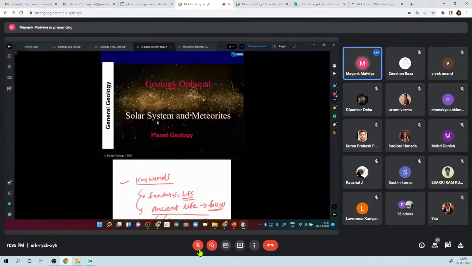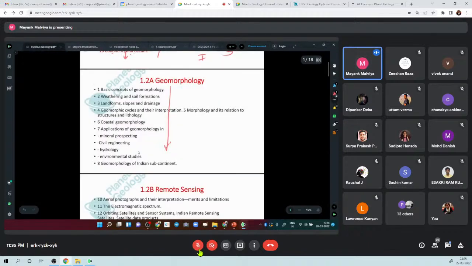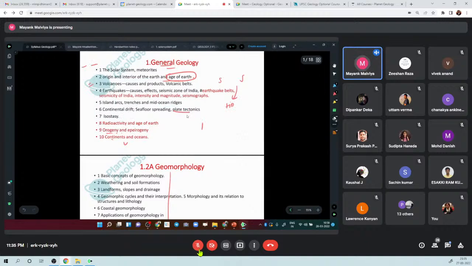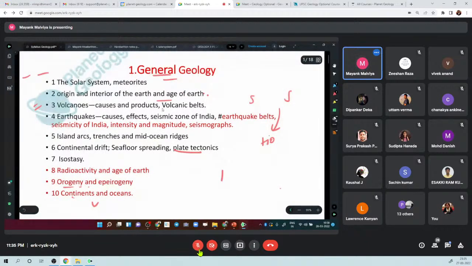Today we won't take a very long class; it will be relatively shorter. Like I mentioned, let's go through the syllabus of general geology again. These are the bullet points. We can count, there are just 10 topics or maybe some subtopics mentioned in the syllabus. The very first topic mentioned in the syllabus of general geology is the solar system and meteorites. We'll do the solar system today and meteorites and the next topic tomorrow.